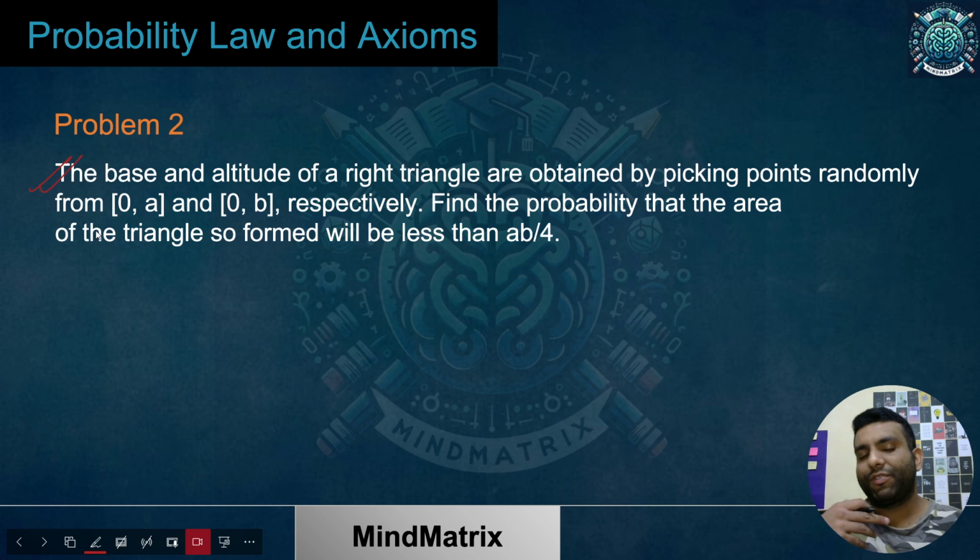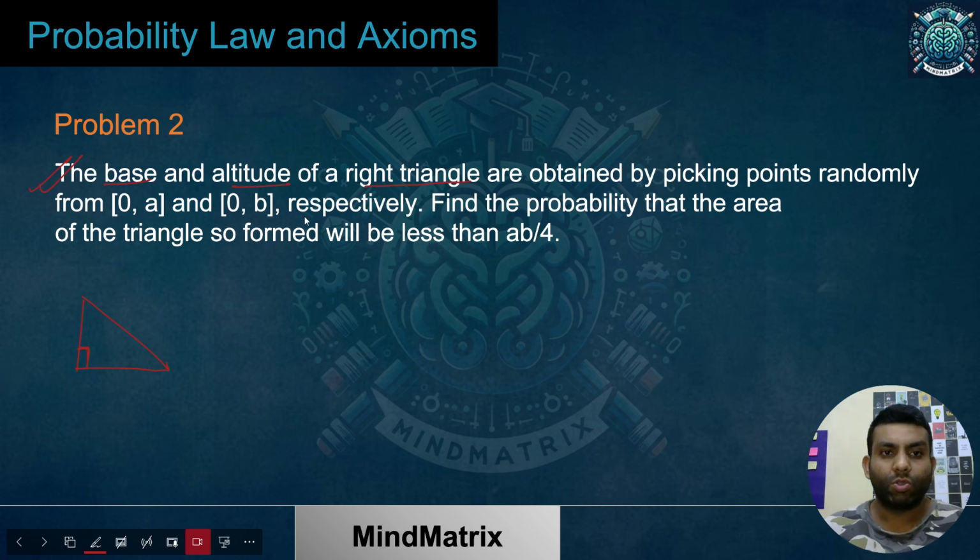You need to first of all understand what the sample space is and what the event is, because whenever I'm talking about probability, the basic terms matter, since we have not introduced the concept of random variable yet. Till then we have to talk only about events and sample space. So the question is: the base and altitude of a right triangle. A right triangle is a triangle in which one of the angles is 90 degrees.